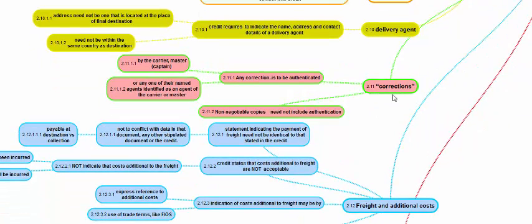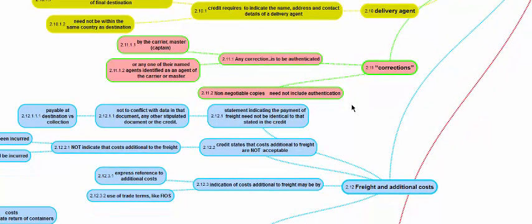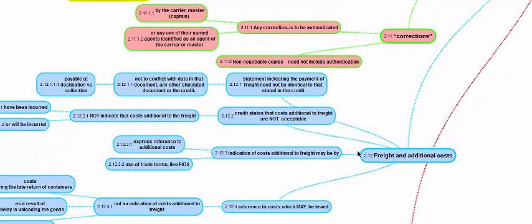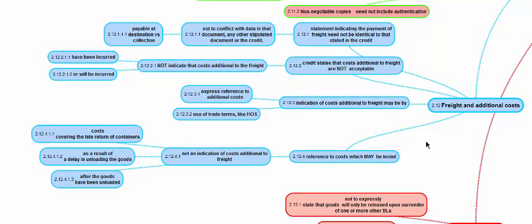Corrections. If there are any corrections in the transport document, they have to be authenticated. Who should authenticate? Either the carrier or the master. Agents can authenticate provided they act as agents for the carrier or as agents for the master. The agent who is issuing the BL and the agent who is making the authentication for correction can be different as long as the carrier is identified and both agents are acting as agents for the same carrier. Non-negotiable copies need not be authenticated. Copies of the transport document are not transport documents from the UCP perspective for articles 19 to 24 to apply, and accordingly need not be authenticated.